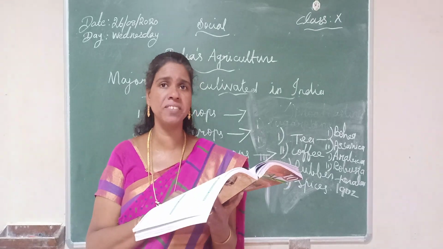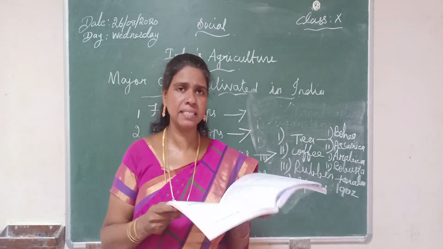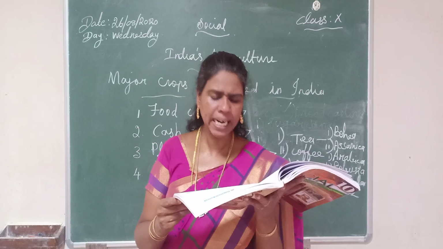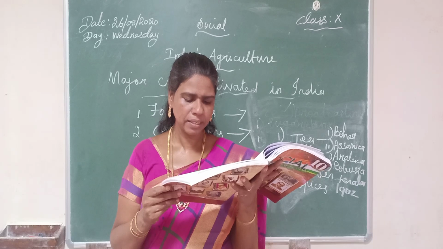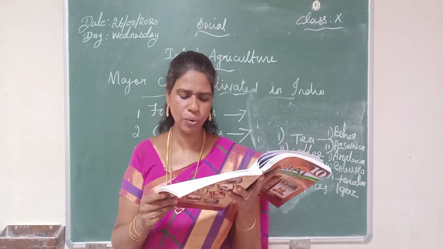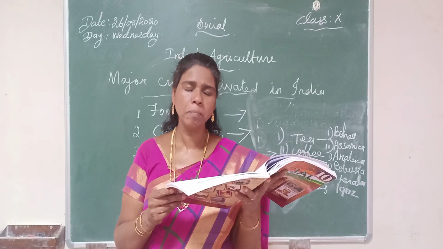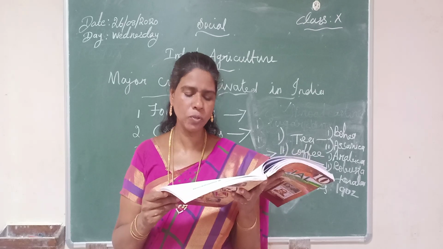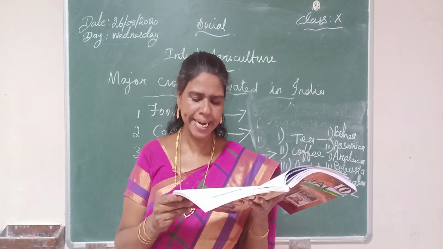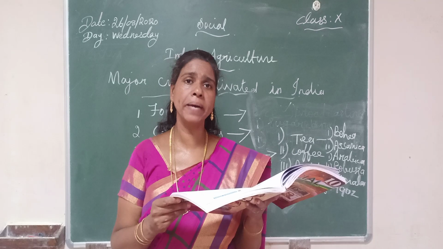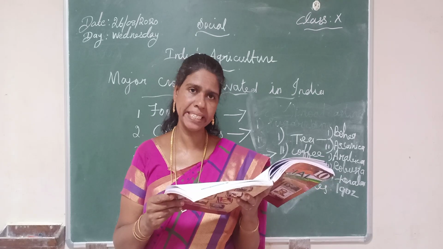Mention the plantation crops of India. You write the answer. Single crops grown in a larger area are called plantation crops. Example: tea, coffee, rubber, spices.